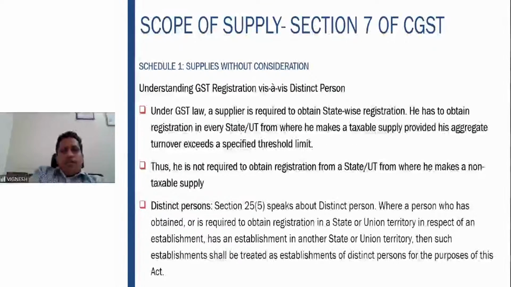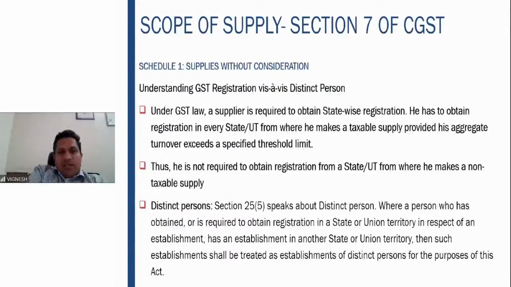So therefore, GST registration, what is this distinct person? As I told you, under the GST law, if a business is there in each state, he has to take a separate state-wise registration. He has to obtain the registration in every state or union territory from where he makes the taxable supply, provided his aggregate turnover exceeds a specified threshold limit. You will see all this in the registration chapter. Thus, he is not required to obtain registration from a state where he makes non-taxable supply. So he has to get registration in another state in case he makes the taxable supply in that state.